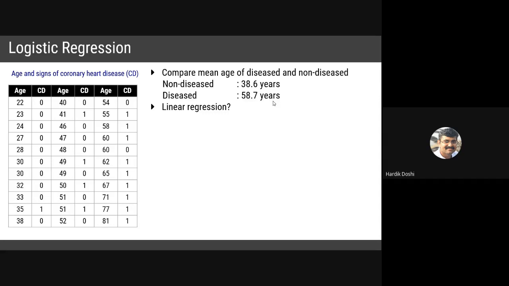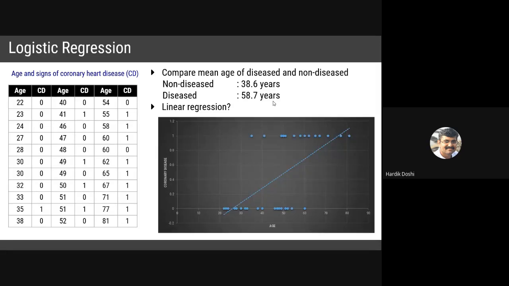So the question arises, what type of regression is required? Okay, let us try linear regression first. Let us plot the points onto the graph. This is the analysis. Age 0 to 90. The available data are plotted. Coronary disease, yes or no, 0 to 1. There are only two answers.